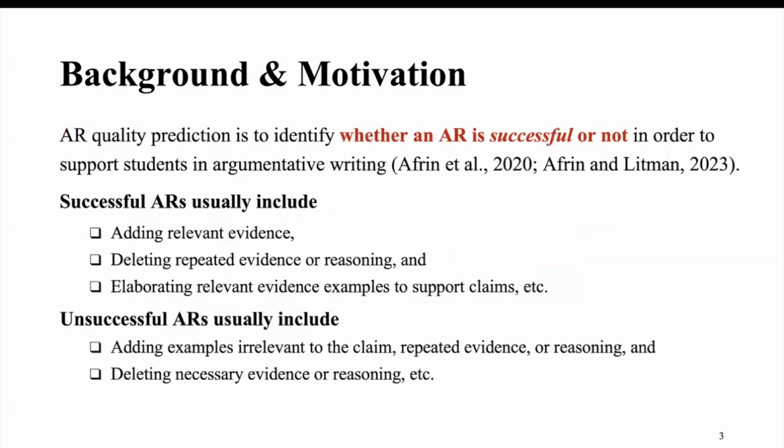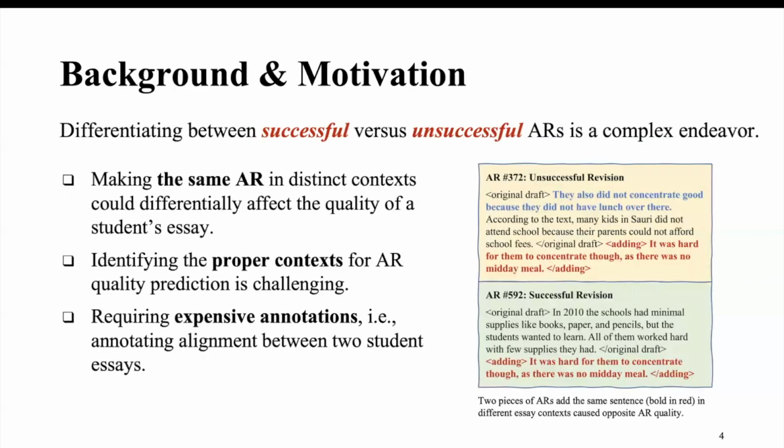AR quality prediction is to identify whether an AR is successful or not in order to support students in argumentative writing. Successful ARs usually include adding relevant evidence, deleting repeated evidence or reasoning, and elaborating relevant evidence examples to support claims, etc. Unsuccessful ARs usually include adding examples irrelevant to the claim, repeated evidence or reasoning, and deleting necessary evidence or reasoning, etc. However, distinguishing between successful versus unsuccessful ARs is a complex endeavor.